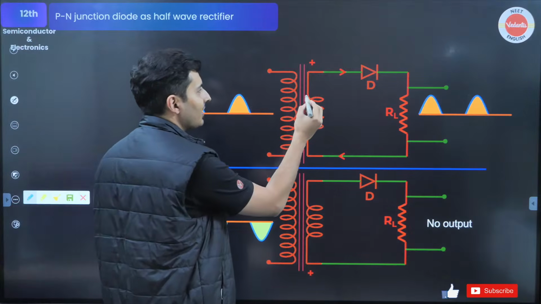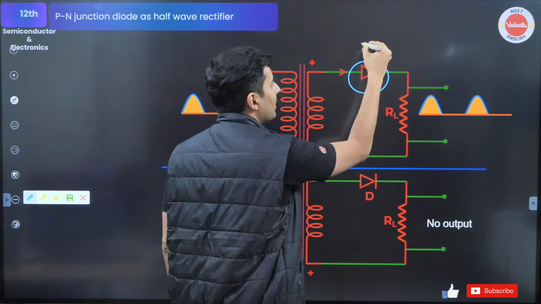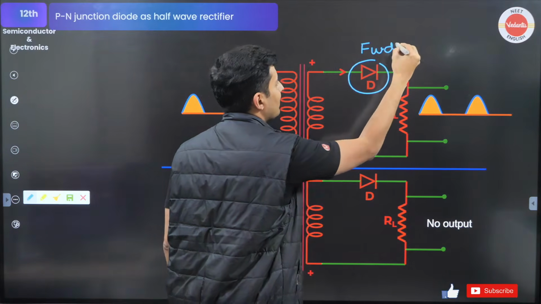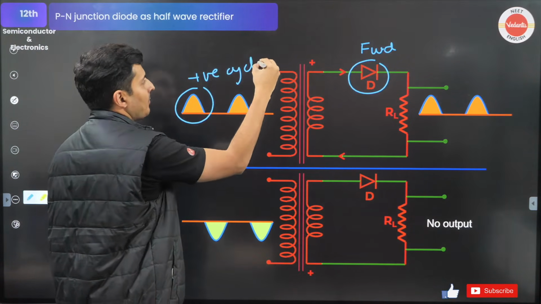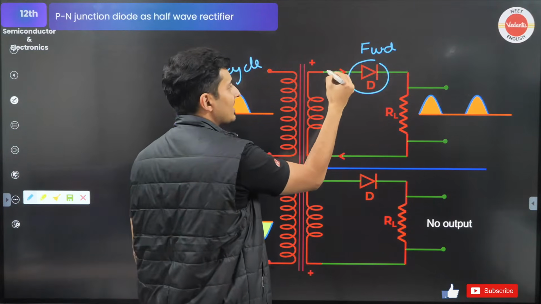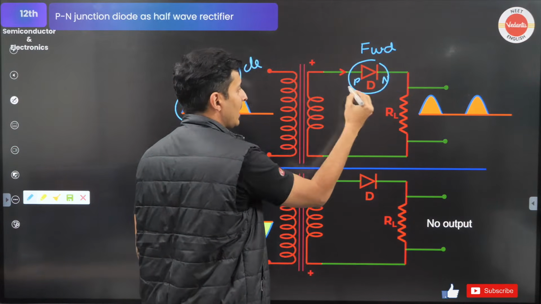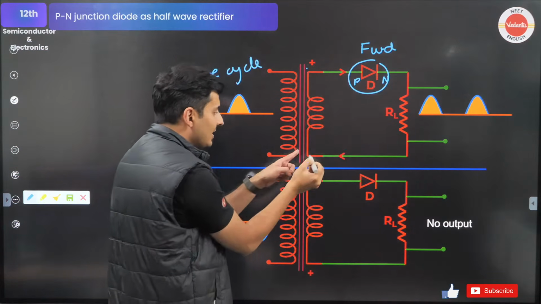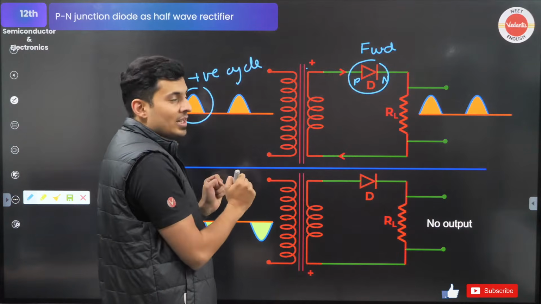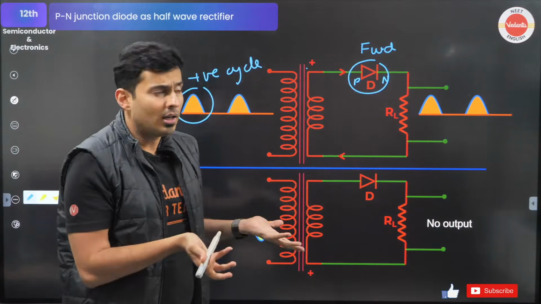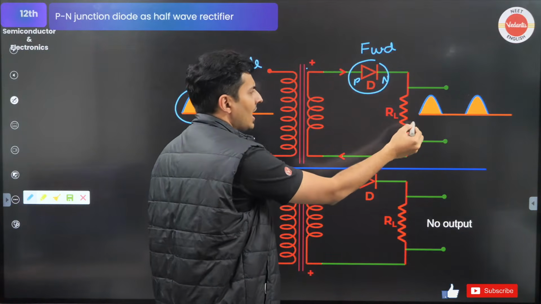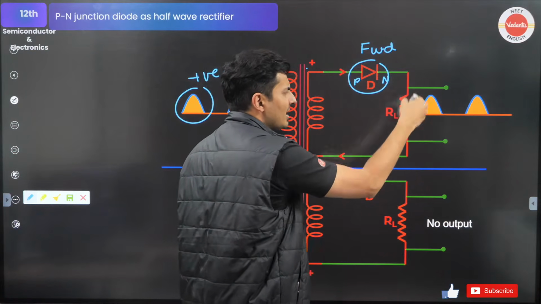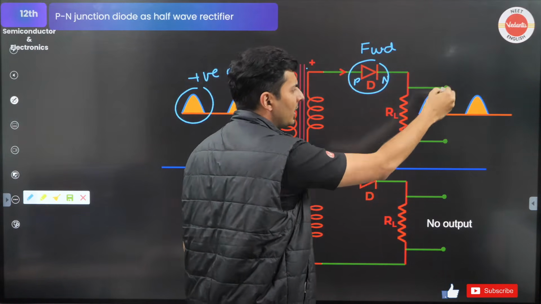In the positive cycle, this diode is going to be forward biased because this is your positive cycle. So this is P type, this is N type. P is connected to positive, N is connected to the lower voltage. It's forward biased, it will allow current. Whatever current is flowing here will flow through the diode, and if you have some resistance, obviously I into R will give you the voltage across it.